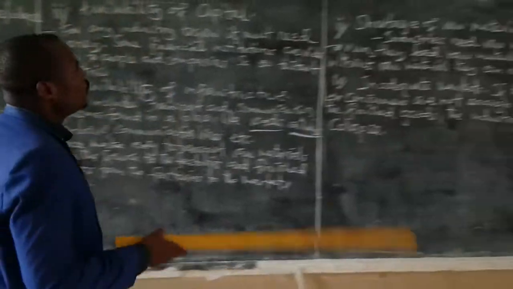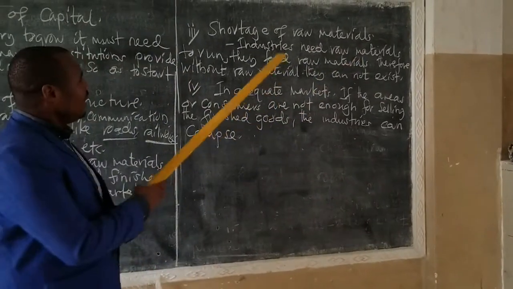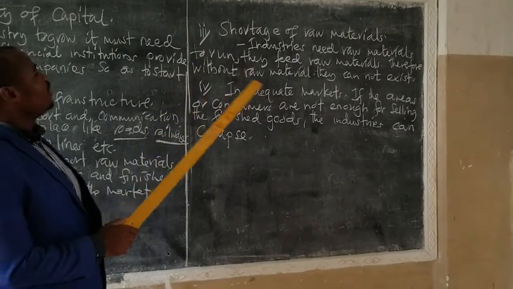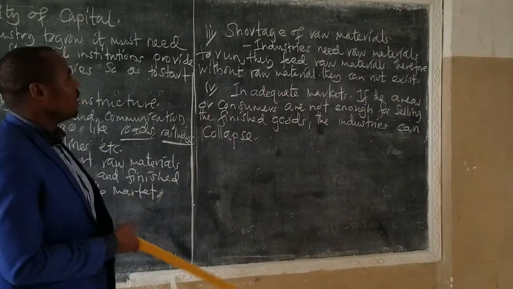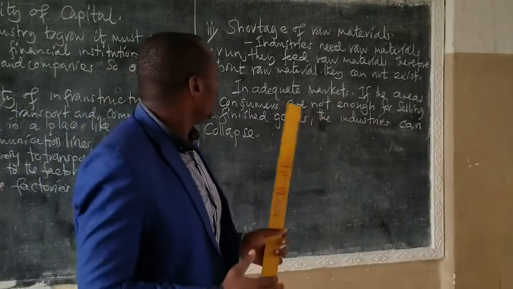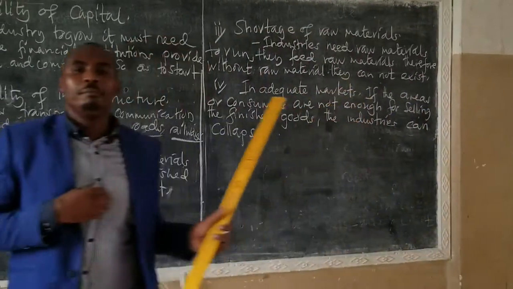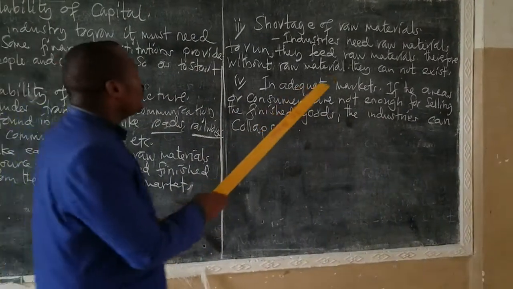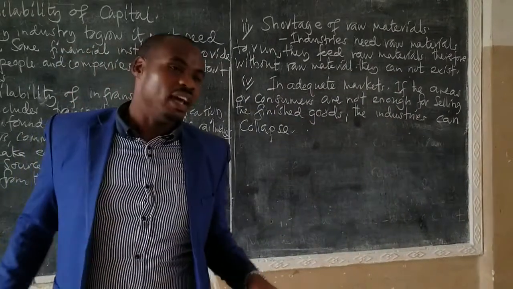Another factor, we have shortage of raw materials. Industries need raw materials to run. They feed on raw materials. Therefore, without raw materials, they cannot exist. Raw materials are very, very important for the growth of industry. Whenever raw materials are not there, the industries can decline.